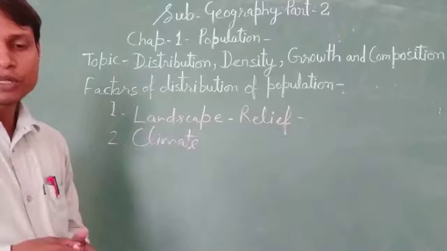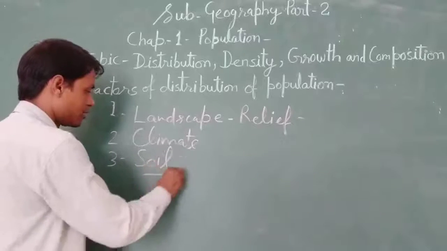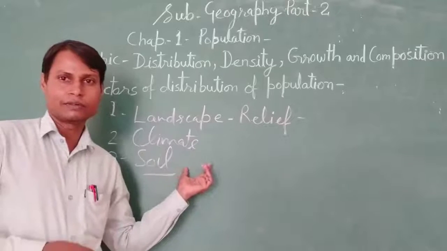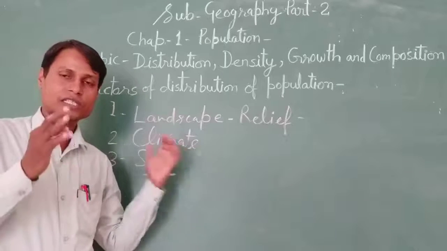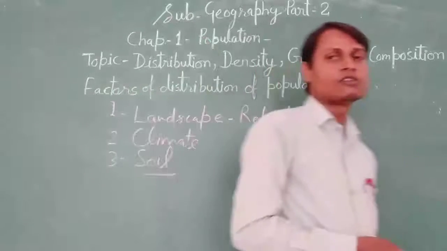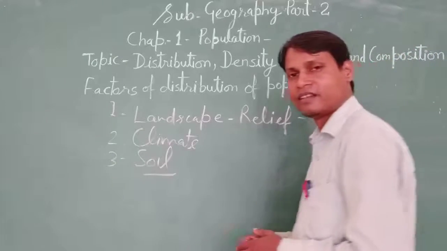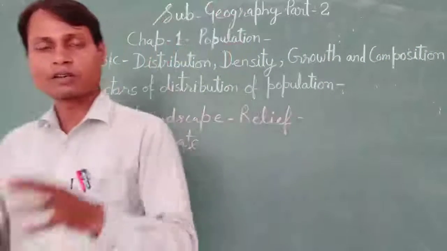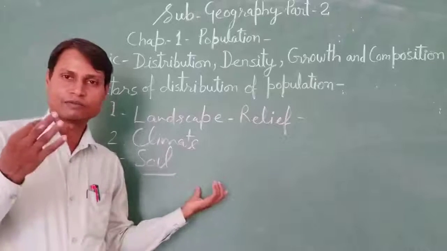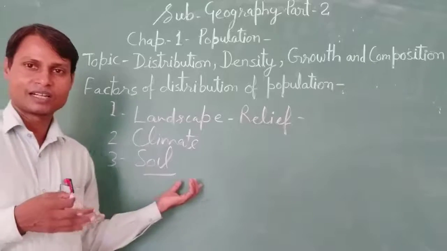Next, distribution of population depending on the soil. You know, if soil is fertile, definitely most of the population wants to stay there. They want to make houses or buildings. You can observe in the northern plain of India, on the coastal region, the most populous states of India like Uttar Pradesh, Bihar, Jharkhand, West Bengal, Maharashtra.